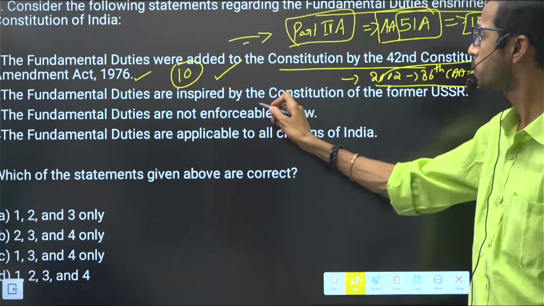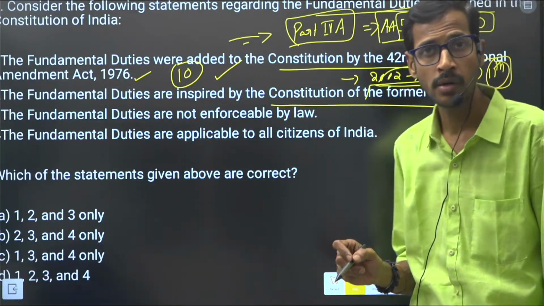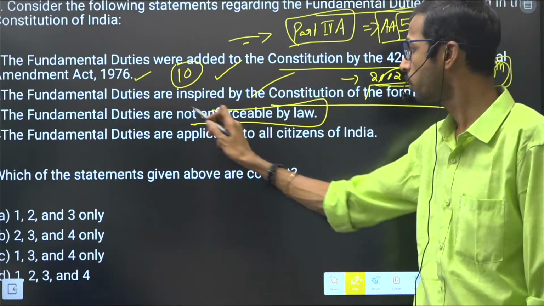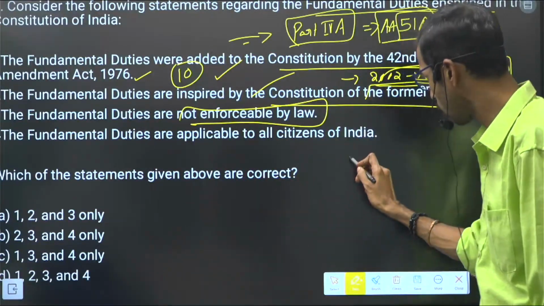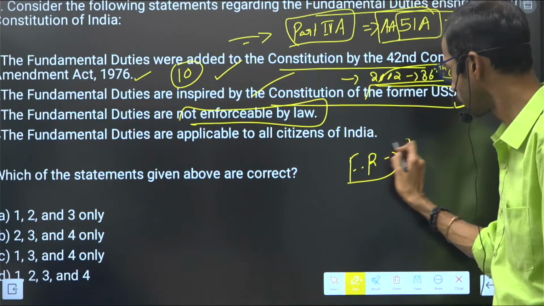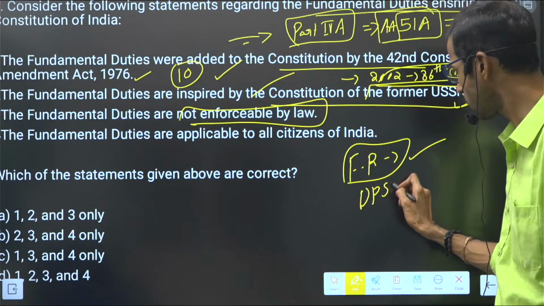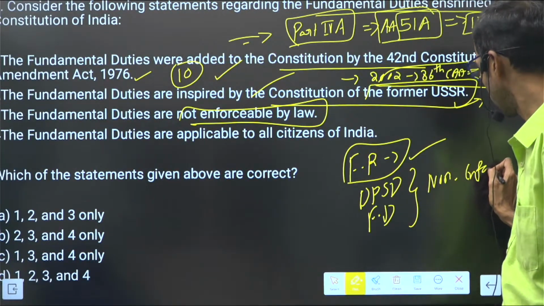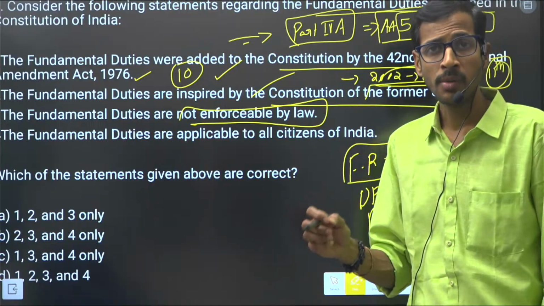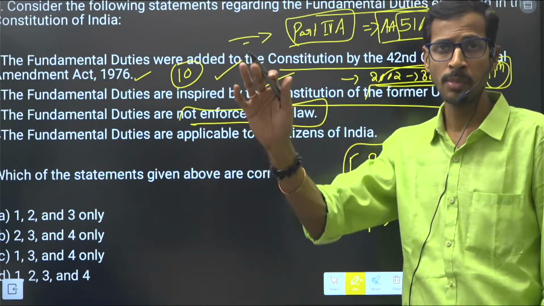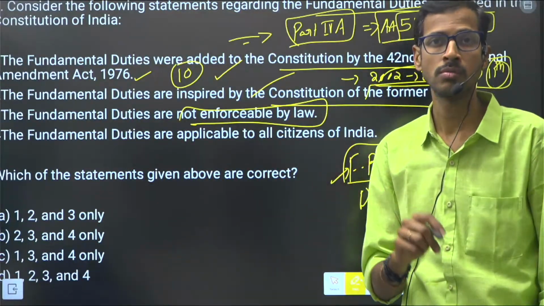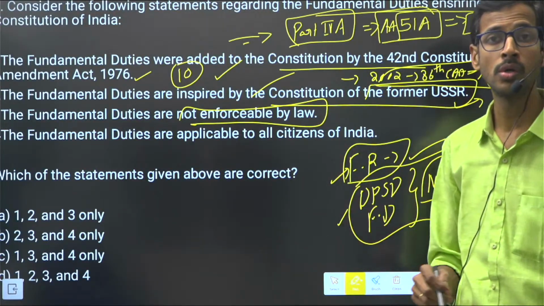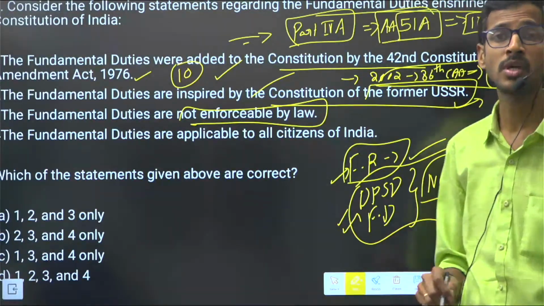Fundamental duties are inspired by the constitution of the former USSR, the Soviet Union. That is also correct. Fundamental duties are not enforceable by law. Already we have discussed that only fundamental rights are enforceable, right? The remaining, DPSPs and fundamental duties, are non-enforceable. So if any fundamental right is violated by the state or any public authority, we can go to the courts for an appeal, right? But we can't go to the courts when DPSPs and fundamental duties are violated, right?